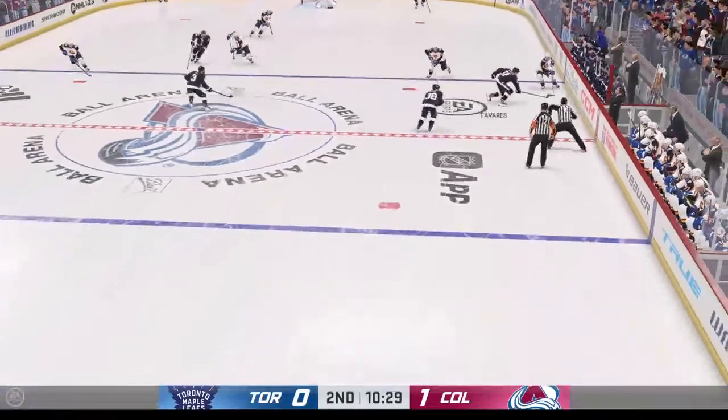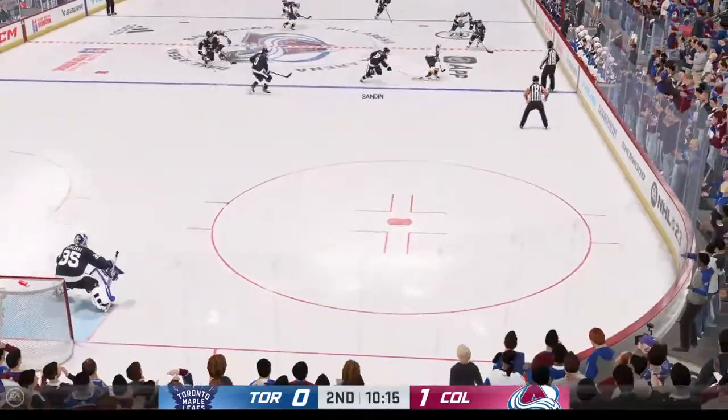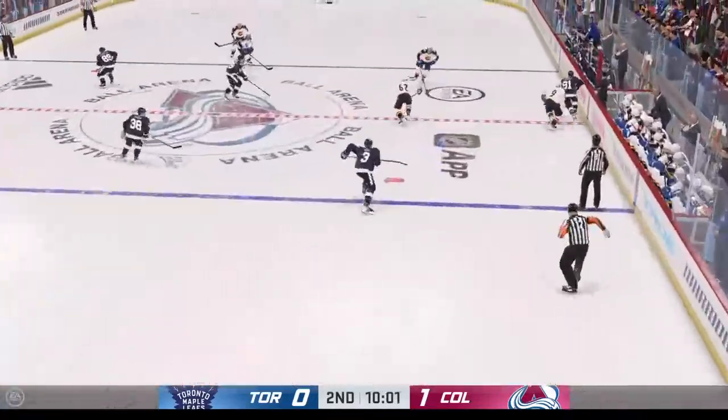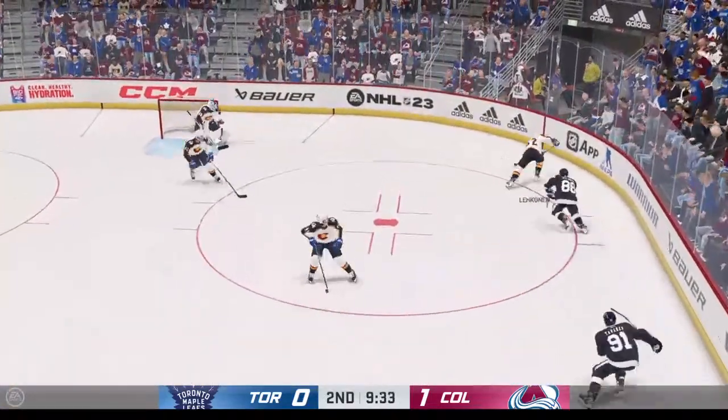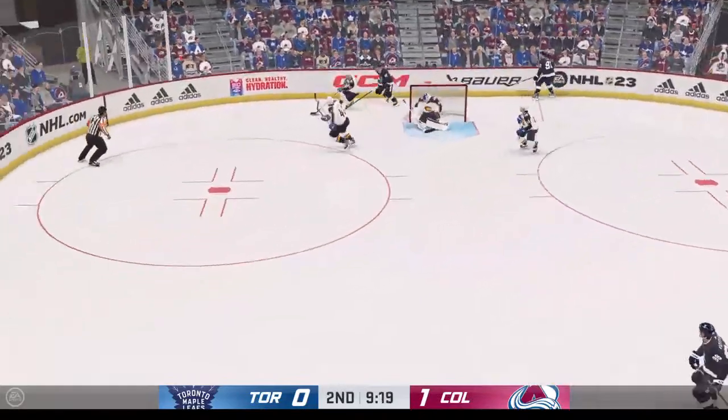Picked up now by Rodriguez. We weren't sure if there was going to be a penalty call there. His slow reaction, here's Tavares, tries to get it back. He'll just kick it in. My goodness, yep.